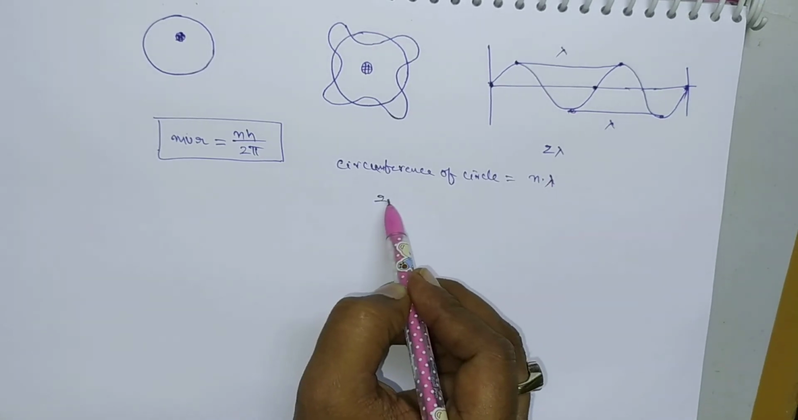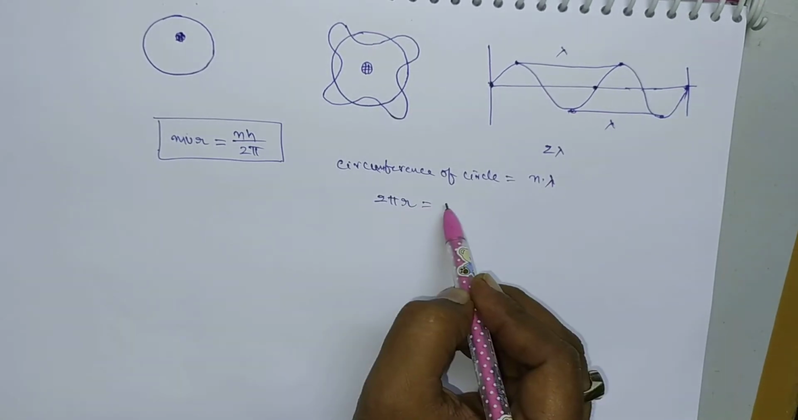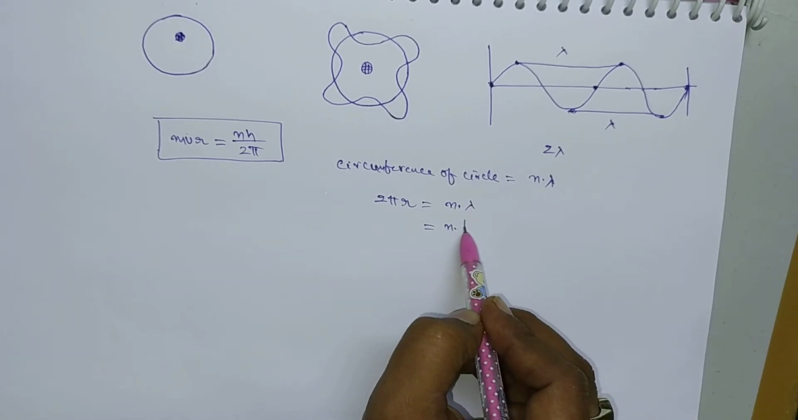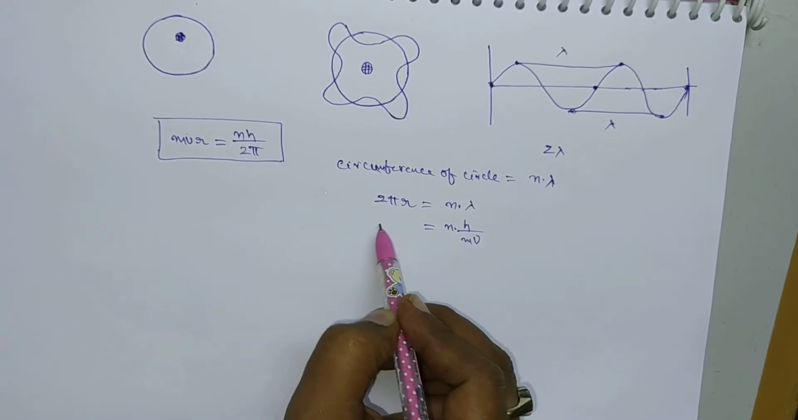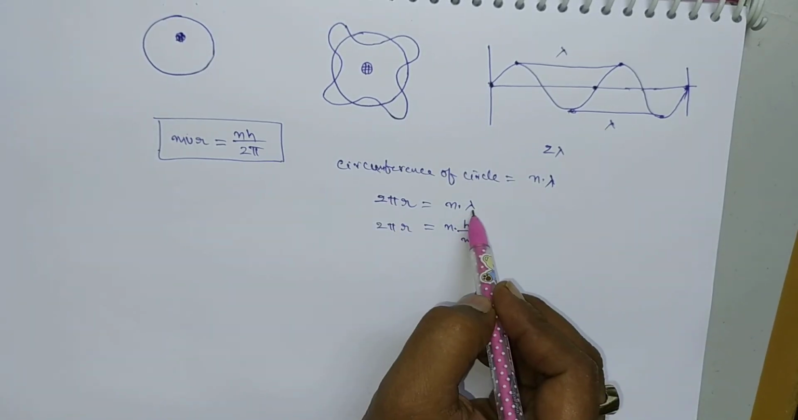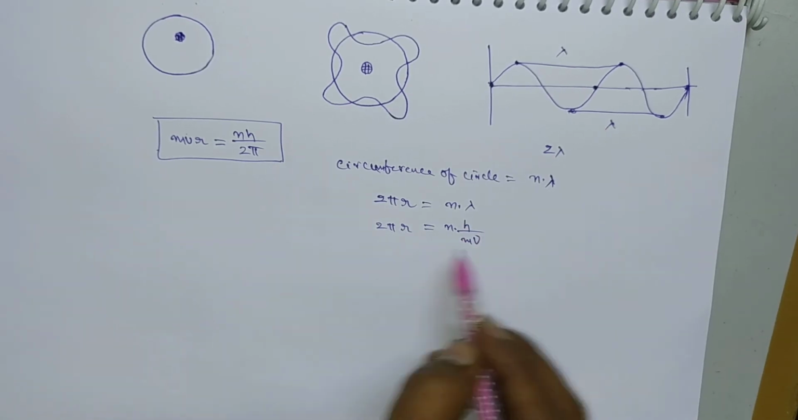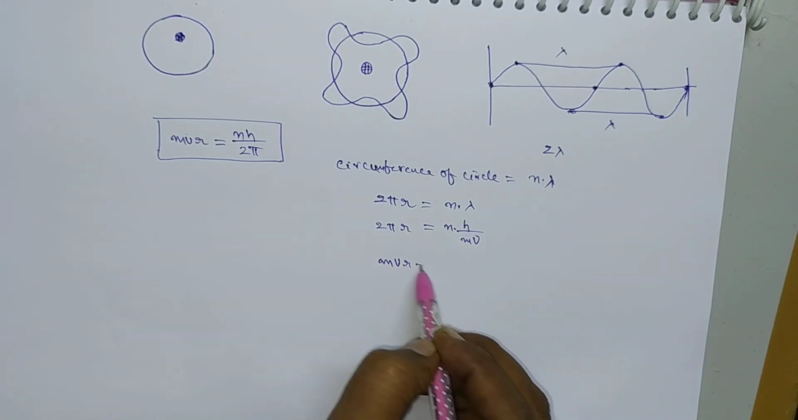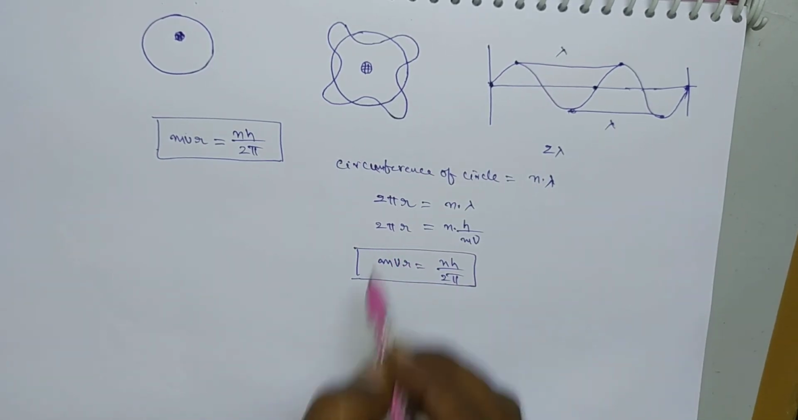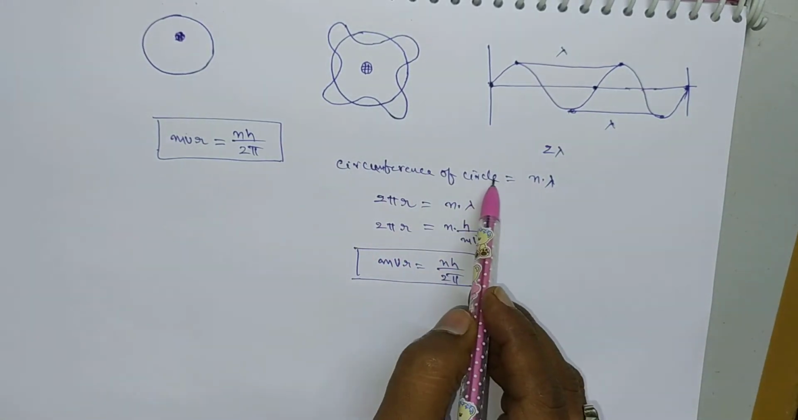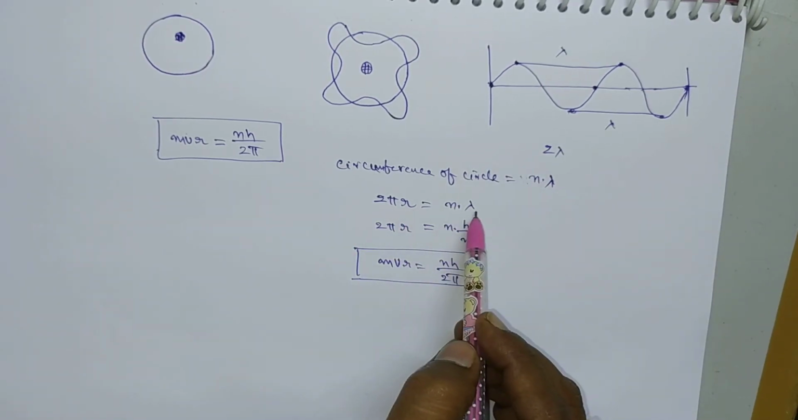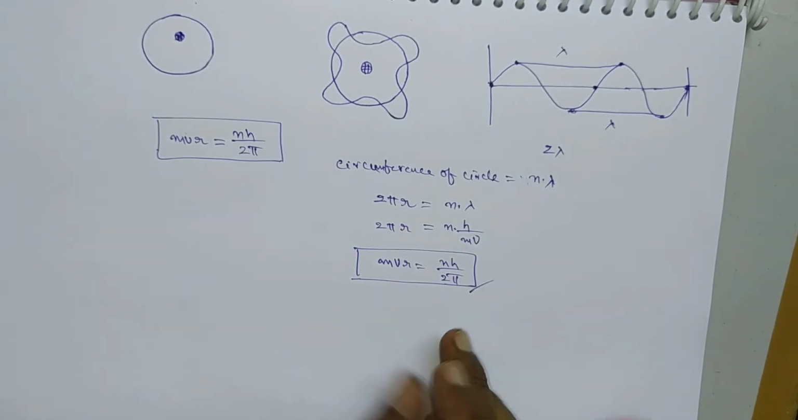Okay, the circumference of the circle equal to 2 pi r should be equal to integral multiples of lambda, n lambda, that is n into lambda, which means h by mv. So 2 pi r equal to nh by mv, since lambda equal to h by mv, we are substituting here. So then mvr is equal to nh by 2 pi. So here the expression is obtained like this. So if the circumference of the circle is equal to integral multiples of lambda, then only 2 pi r equal to n lambda, and then the angular momentum is quantized like this.